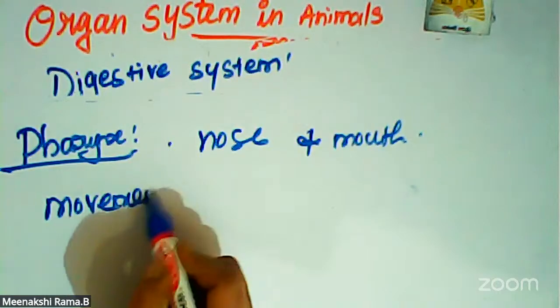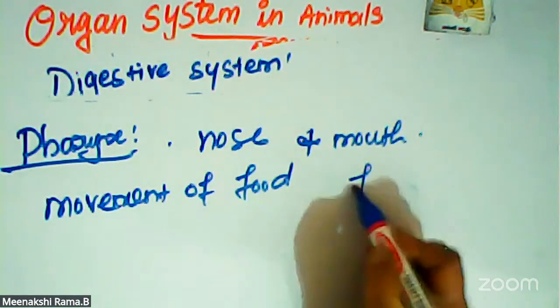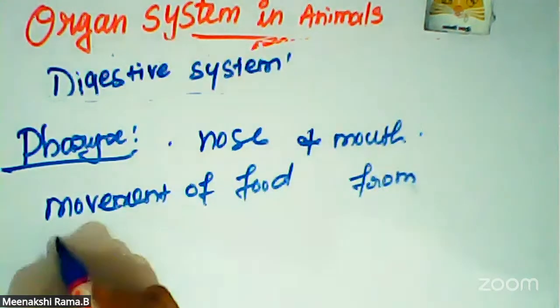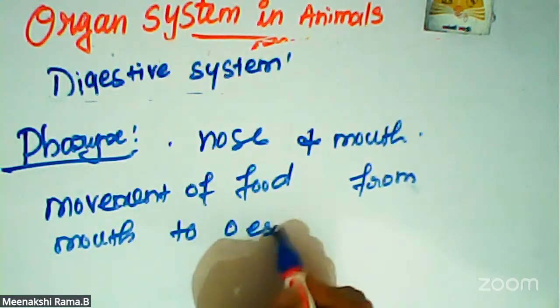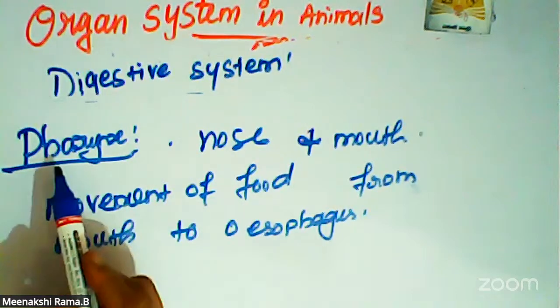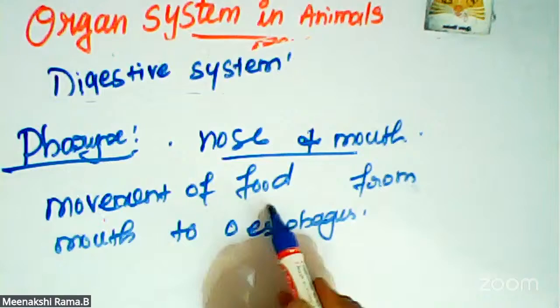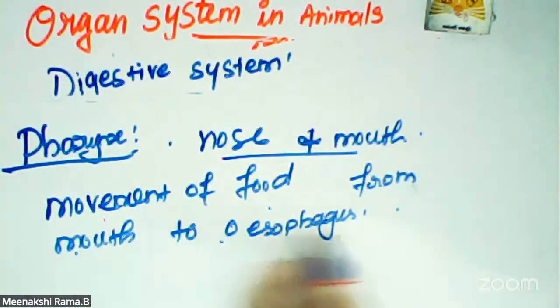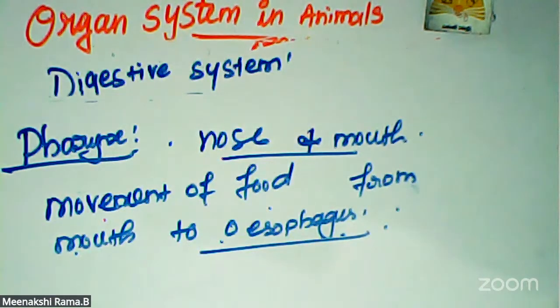Movement of food from mouth to esophagus part. Okay. What is the function? Pharynx means behind the nose and mouth, and its function is the movement of food from mouth to esophagus. Okay. So next one, what is the esophagus?